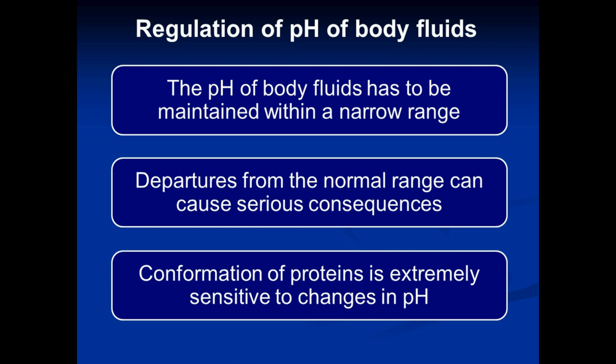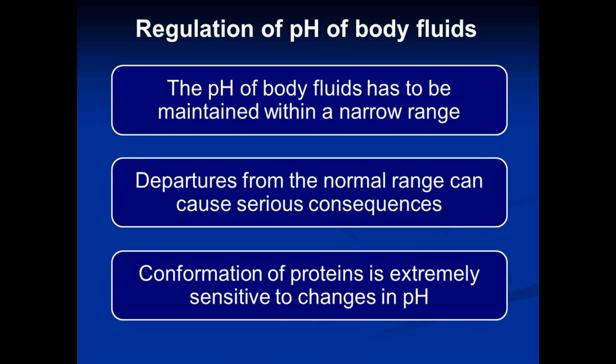Similarly, the pH of other body fluids has to be maintained within a very narrow range. If there is any deviation from the normal, a departure from the normal, this can have serious effects. Serious consequences can arise from departure of pH from the normal range.